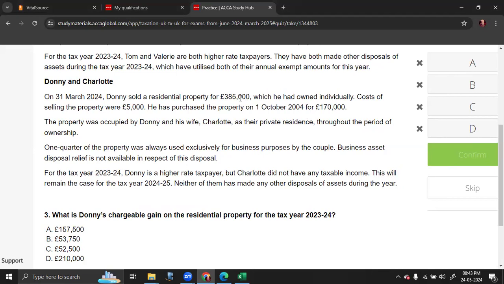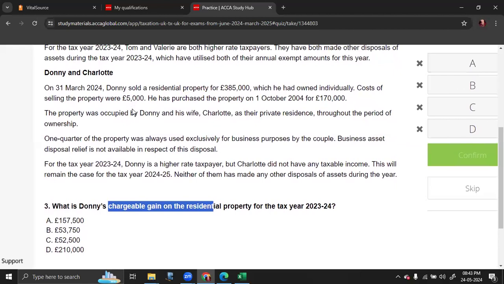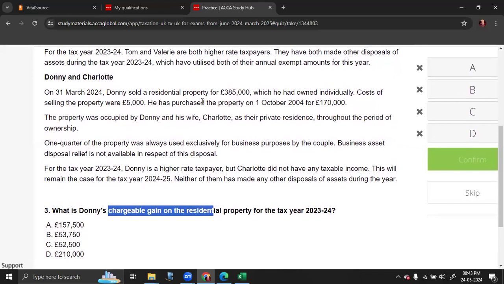This property is individually owned by Dhoni. It's a residential property, so the rate of tax will be at 18%. But they're only asking you to calculate the chargeable gain here. Now, we need to first find out what was the sale proceeds. So the sale proceeds is 3,85,000.